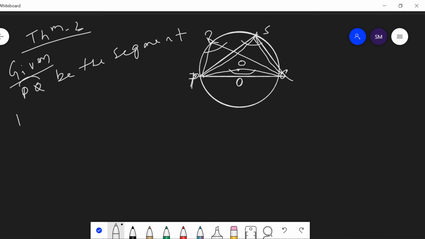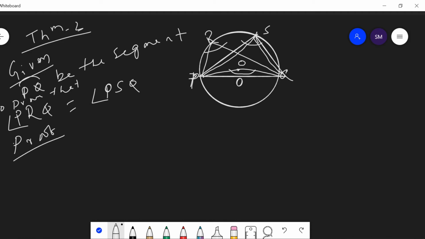Here we have to prove that PRQ angle is equal to PSQ angle. Then to prove that, let us join OP and OQ.